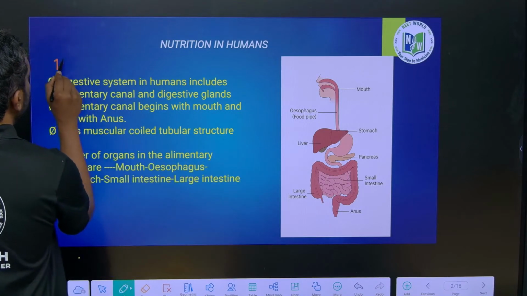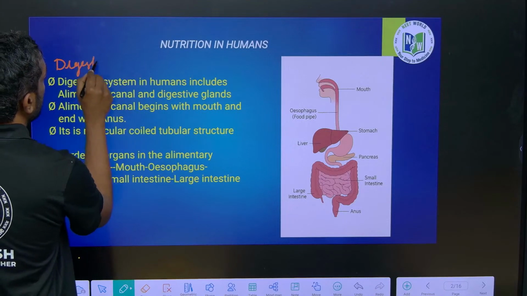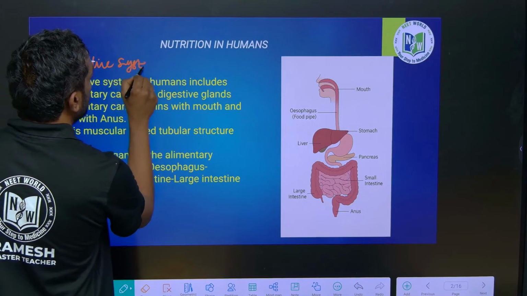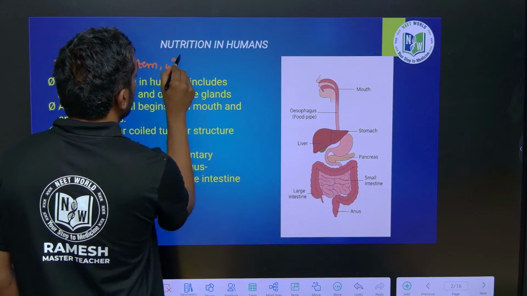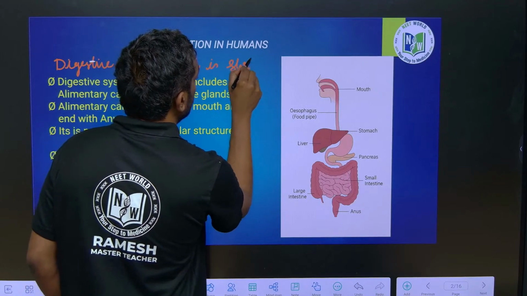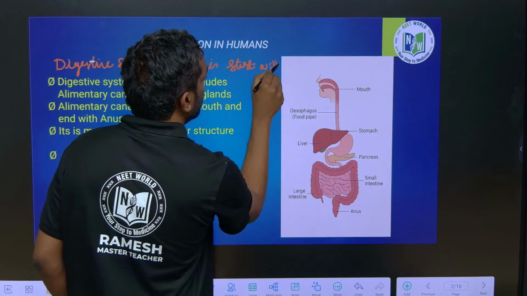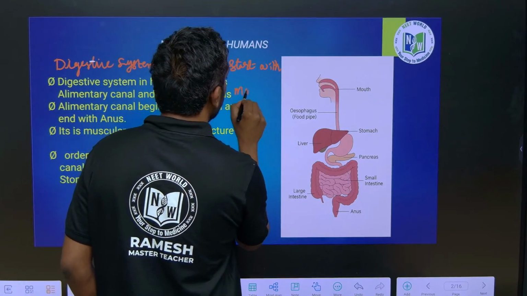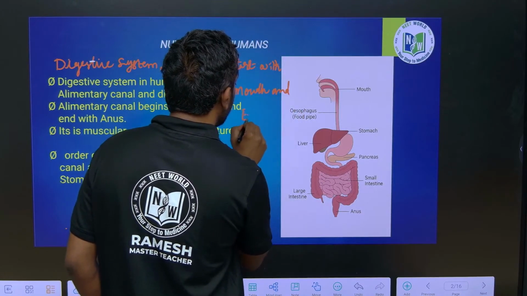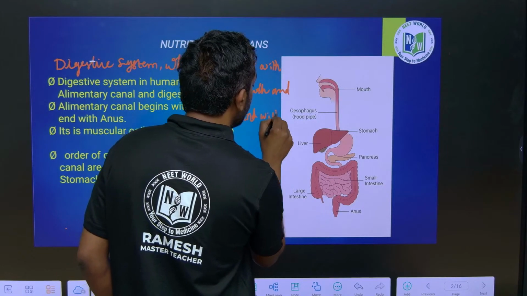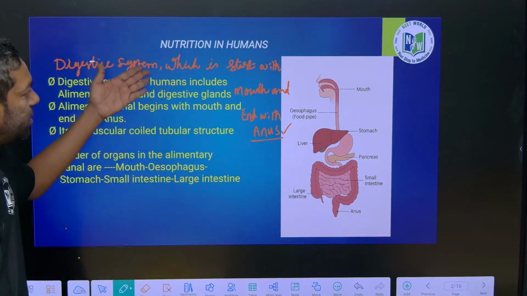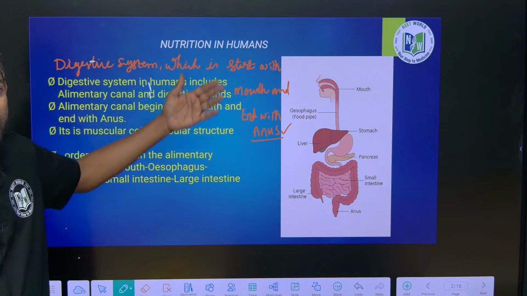The digestive system starts with the mouth and ends with the anus.